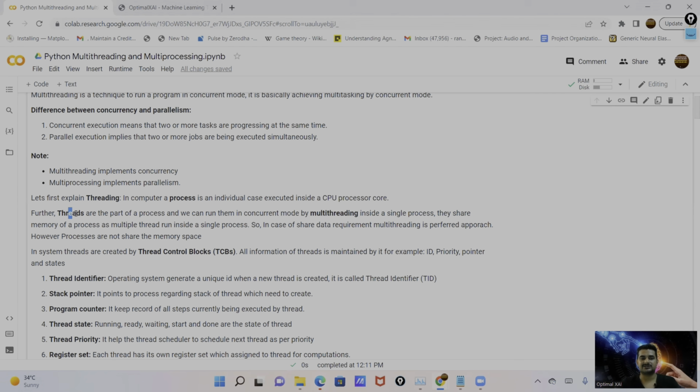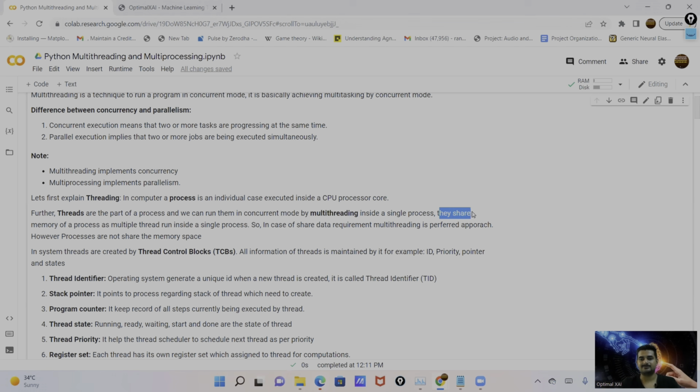Further, threads are part of a process. Threads are basically children of processes. Threads run inside the processes, and we can run multiple threads inside a single process. You can see the same thing mentioned here. We can run multiple threads inside a single process, and that is called multi-threading. If we run multiple threads in a single process, that technique we call multi-threading.